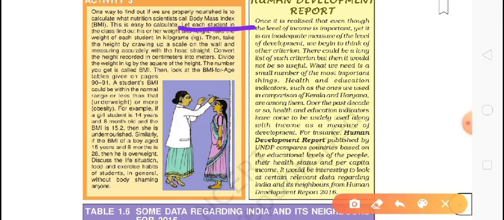Body mass index tells us whether a person is healthy or not. If body mass index is over 25, then you have a problem of obesity, it means you are having more fat.